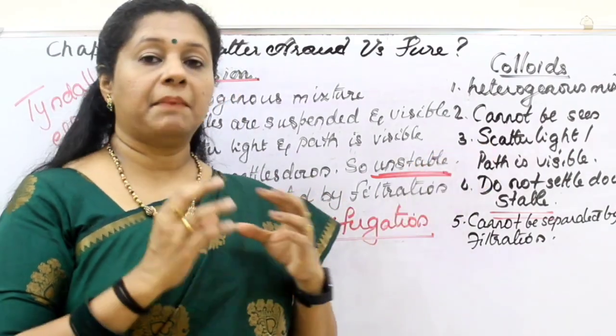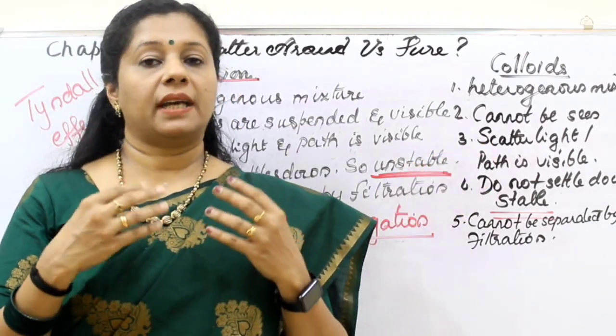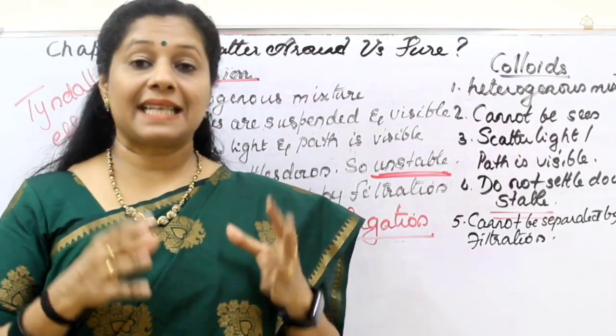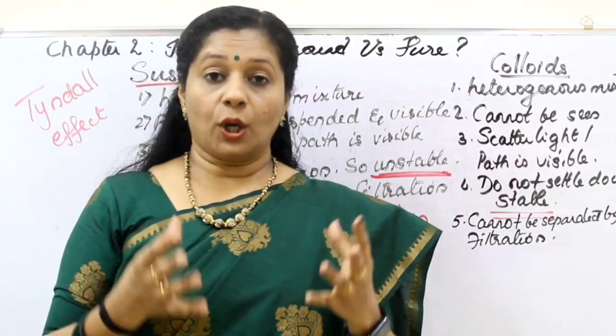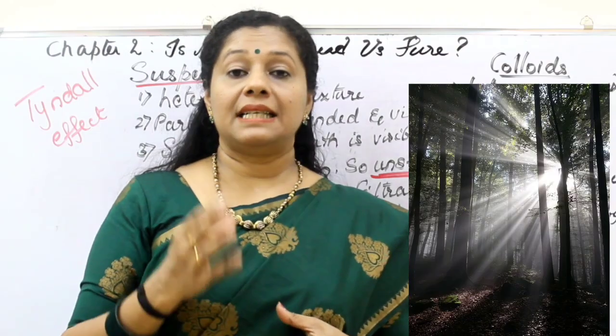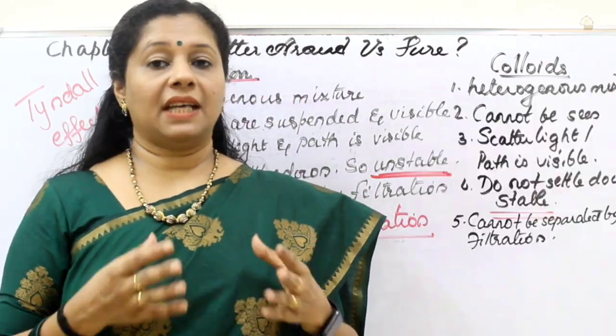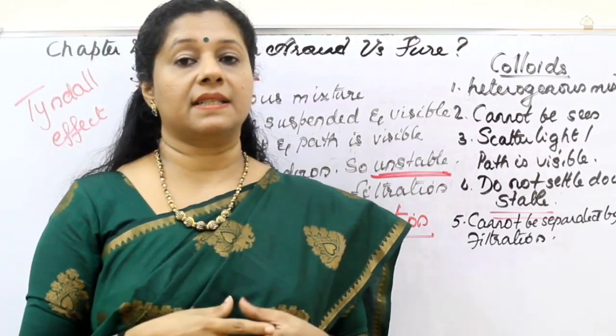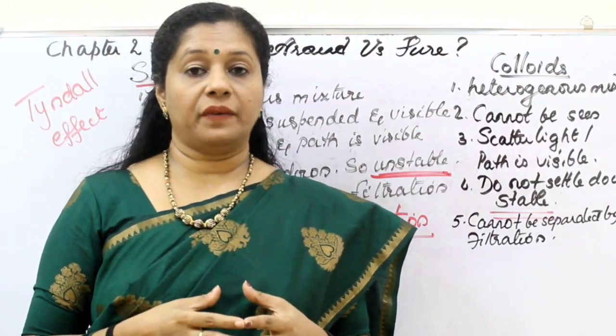Then their particles are little bigger, so they can scatter light. As a result, path of light is visible. So this scattering of light by colloidal particles is called a Tyndall effect. Usually we can see this Tyndall effect when the light is entering through a small hole inside a room, or when you go to movie theaters.